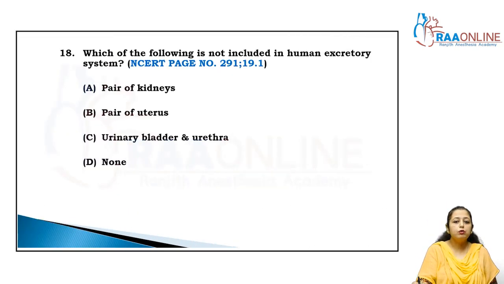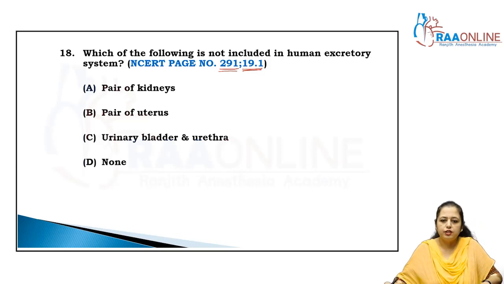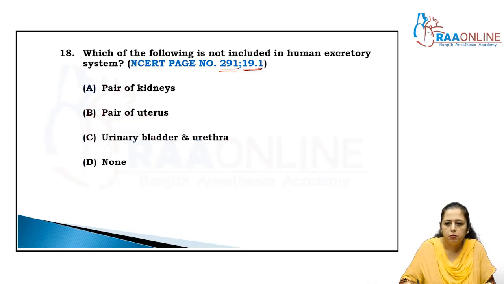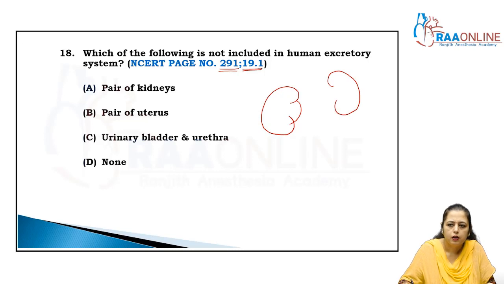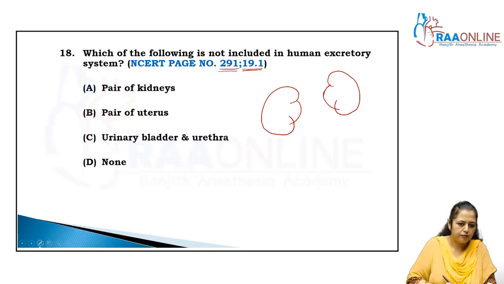Which one of the following is not included in the human excretory system? All this information is given near page 291. We know that our excretory system is made up of reddish brown bean shaped kidneys.